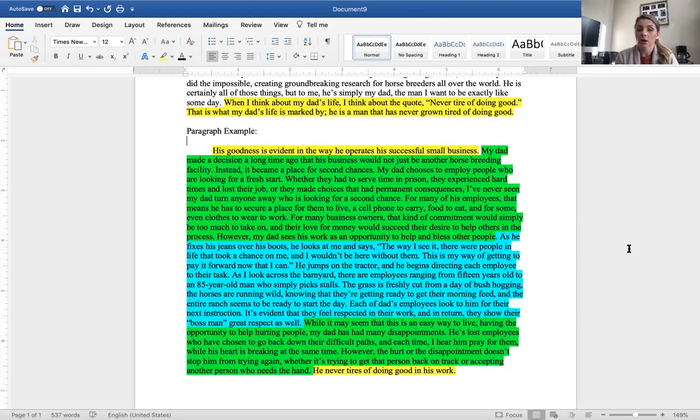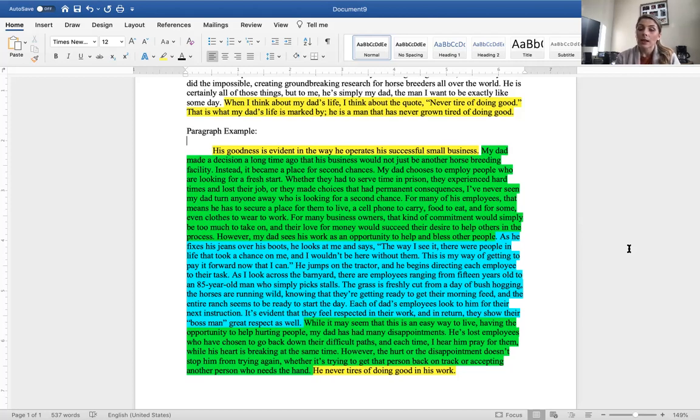As I look across the barnyard, there are employees ranging from 15 years old to an 85-year-old man who simply picks stalls. The grass is freshly cut from a day of bush hogging. The horses are running wild, knowing they're getting ready to get their morning feed, and the entire ranch seems to be ready to start the day. Each of my dad's employees look to him for their next instruction. It's evident that they feel respected in their work, and in return, they show their boss man great respect as well.